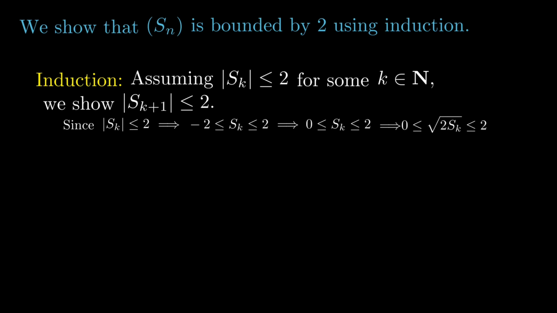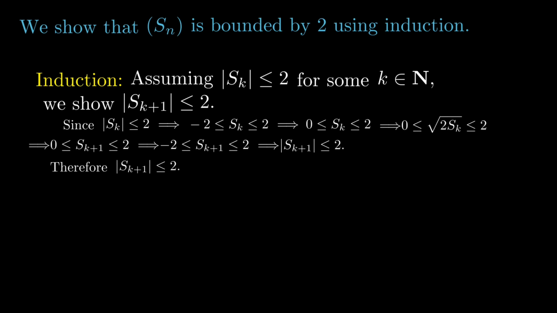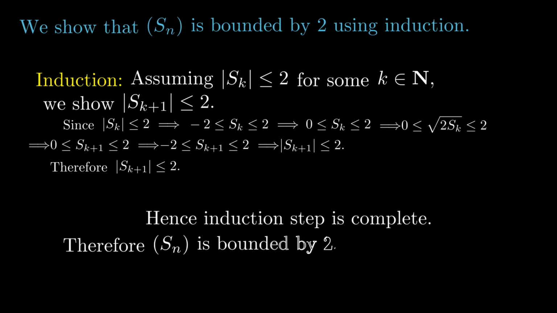Now this means that square root of 2Sk is greater than or equal to 0 and less than or equal to 2. Which means that Sk plus 1 is greater than or equal to 0 and less than or equal to 2. Which means that Sk plus 1 is greater than or equal to negative 2 and less than or equal to 2. Which means that the absolute value of Sk plus 1 is less than or equal to 2. Hence, the induction step is complete. Therefore, Sn is bounded by 2.